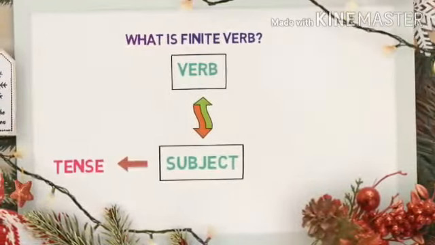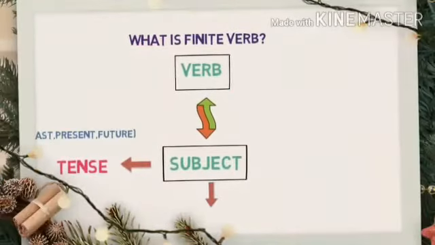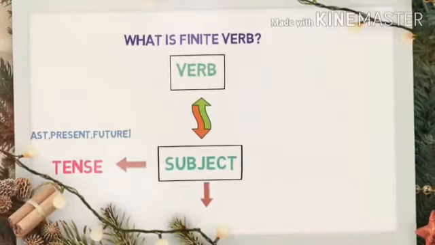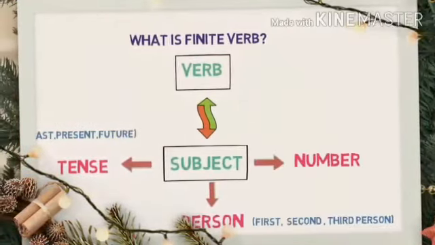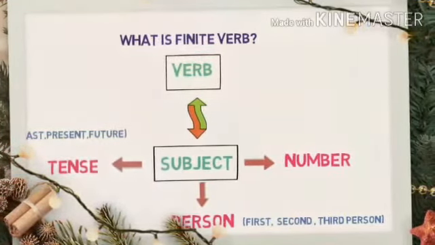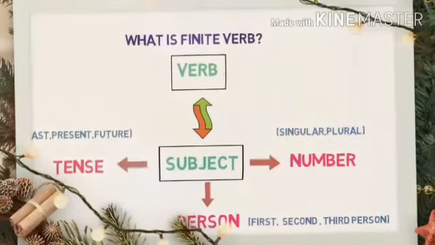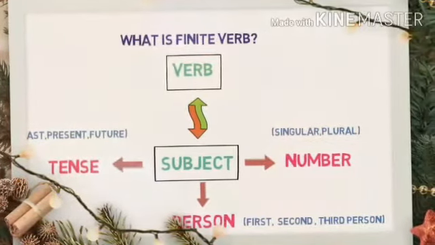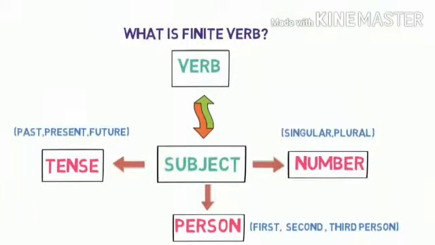First, the tense. That is, the subject is performing the action in past, present or future. Second, person. That is, the subject is first, second or third person. Then third, number. That is, the subject is singular or plural. So a finite verb will change as per the tense of the sentence, as per person and as per number. Let's see some examples.